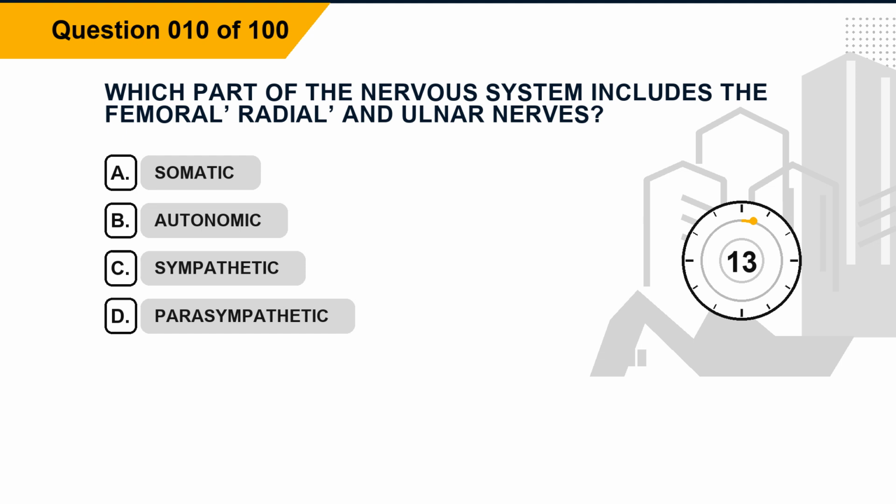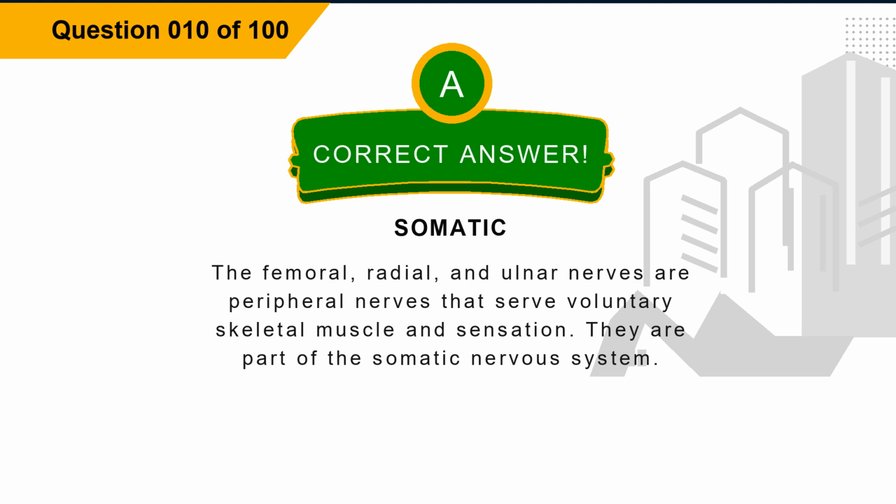Question 10. Which part of the nervous system includes the femoral, radial, and ulnar nerves? Option A, somatic. Option B, autonomic. Option C, sympathetic. Option D, parasympathetic. The correct answer is option A, somatic. Explanation. The femoral, radial, and ulnar nerves are peripheral nerves that serve voluntary skeletal muscle and sensation. They are part of the somatic nervous system.